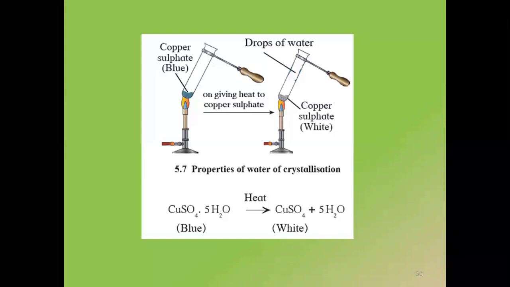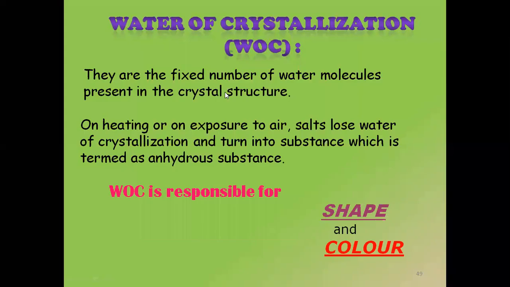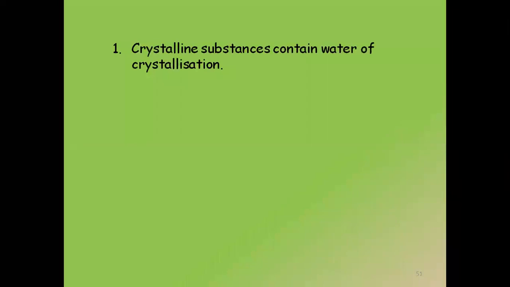Yes, it will become blue again. So once again, I'll repeat what water of crystallization is. These are the fixed number of water molecules present in the crystal structure. On heating or exposure to air, these substances lose the water of crystallization and turn into a substance which is called anhydrous. What is the term given once they lose the water of crystallization? Anhydrous substance. And what is water of crystallization responsible for? Giving shape and color. No, don't write all this. I'll give you a few more terms related to water of crystallization here.